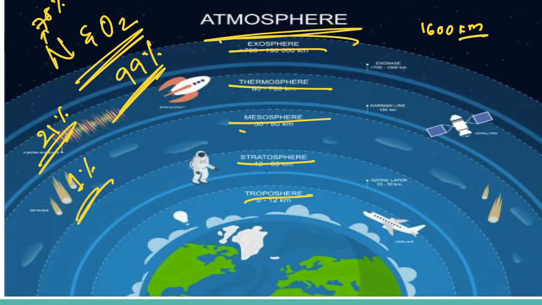The density of the atmosphere varies with height. It is maximum at sea level and it decreases rapidly as we go up. That's why mountain climbers experience breathing problems due to the decrease in density of air. They have to carry oxygen cylinders so that they are able to breathe at high altitudes. The temperature also decreases as we go upwards. The atmosphere exerts pressure on the earth. This varies from place to place, and some areas experience high pressure and some areas low pressure. Air moves from high pressure to low pressure. Moving air is known as wind.